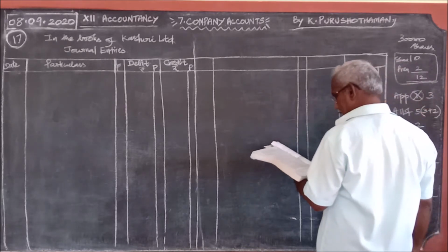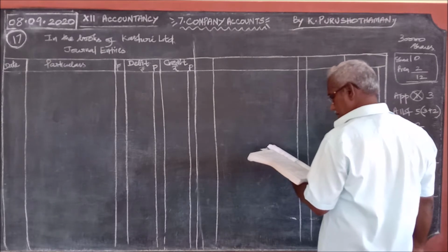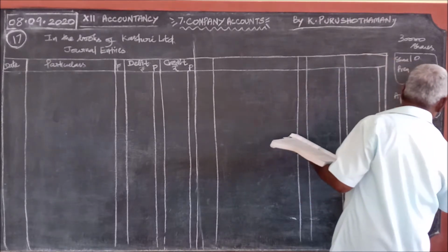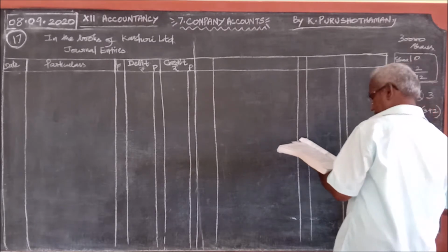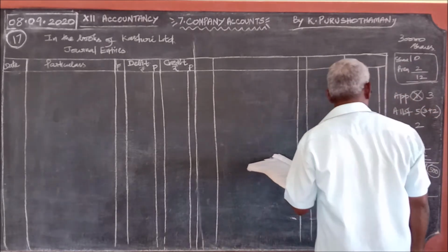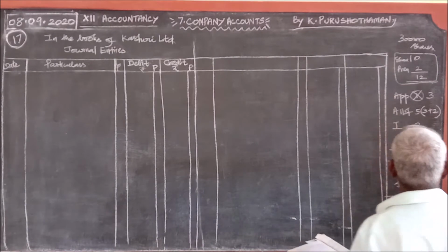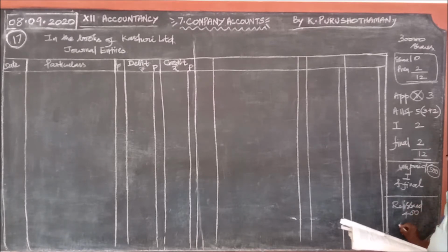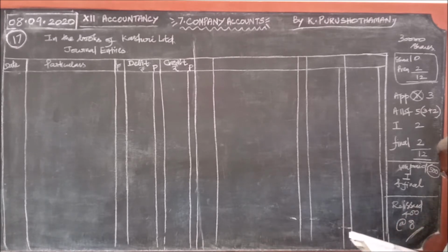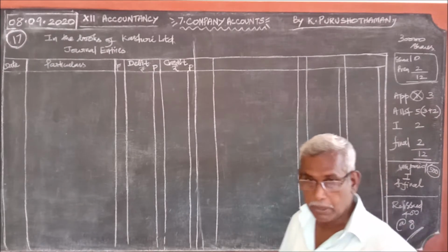For how many shares? 500 shares. Unpaid shares, 500 shares, out of which 400 shares were reissued at the rate of rupees 8. This is what is given in the problem.